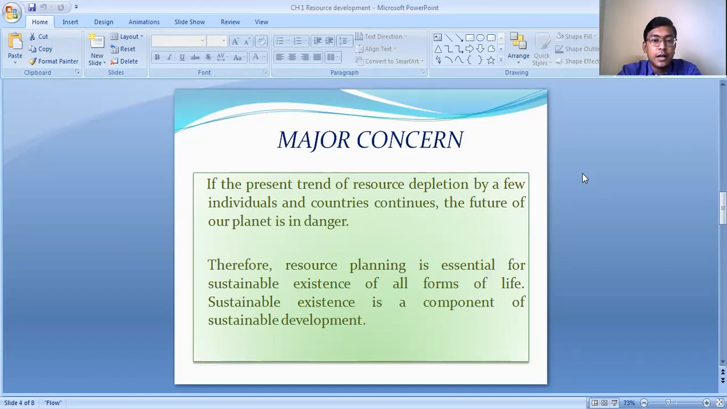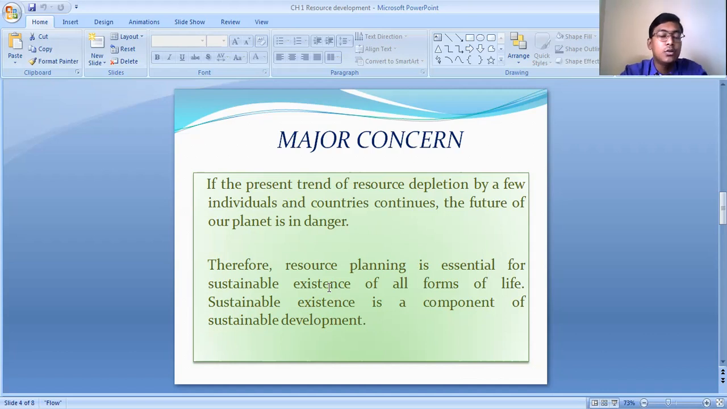The future of our planet will be in danger, because in the near future the resources will get fully exhausted. We will not have any kind of resources, basically the natural resources, for the future generation. Therefore, resource planning is essential for sustainable existence of all forms of life.